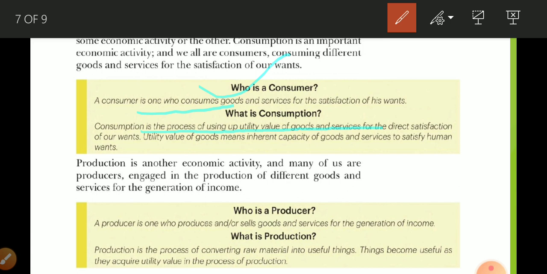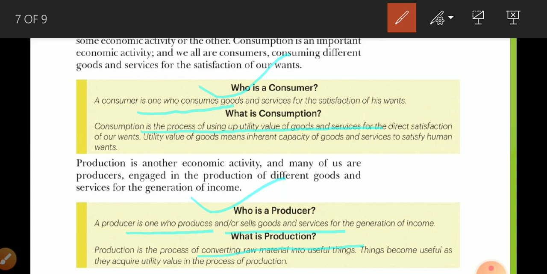Now who is a producer? A person who produces or sells goods and services is known as a producer. What is production? Production is the process of converting raw material into useful things. Like in that example, from cloth, when you stitch a shirt, you can sell it and earn money. So what is it? It is production.